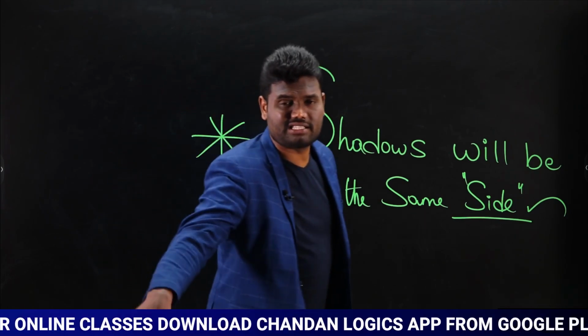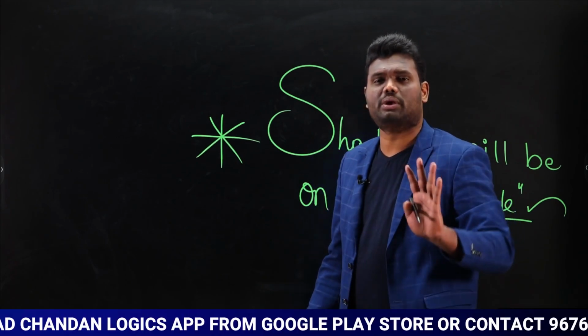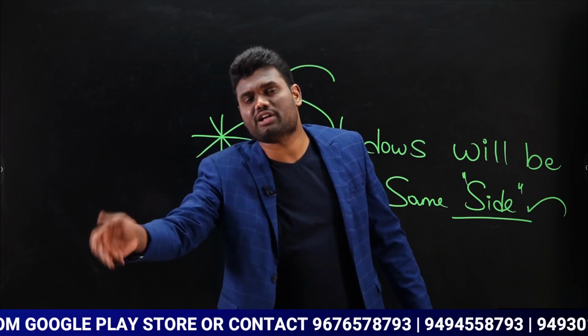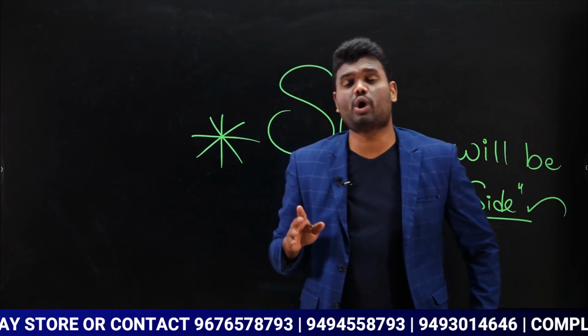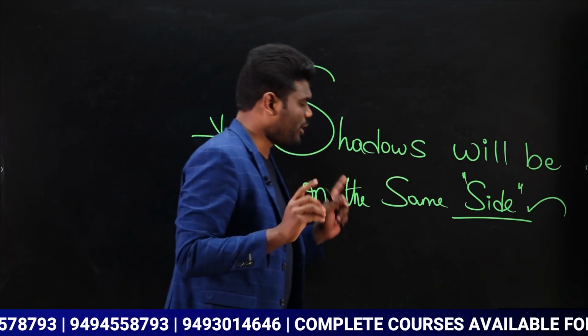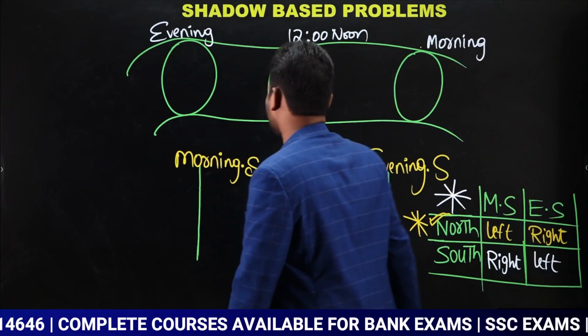If your friend's shadow is there, your shadow also will be there. If your bike's shadow is here, your shadow also will be here. If the pole's shadow is there, your shadow also will be there. If a tree's shadow is there, your shadow also will be there. So shadows will be on the same side. Don't forget, this is a very, very important point whenever you are trying to solve questions based upon shadows. Okay? So remember this point.